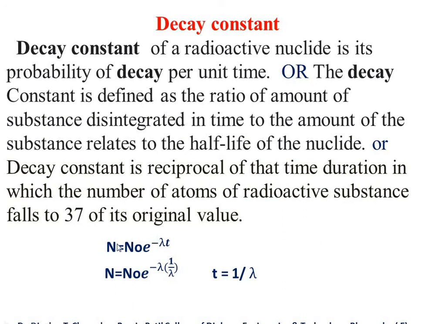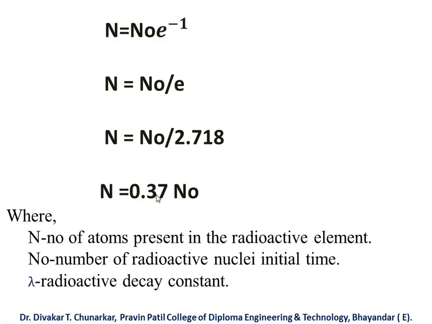So N equal to N0 exponential minus lambda t, and N equal to N0 exponential minus lambda times 1 upon lambda. So lambda gets cancelled and we get N equal to N0 exponential minus 1. So N equal to N0 upon e, because e to the power minus 1 can be written as 1 upon e. So N equal to N0 and the value of e is 2.718. Keeping this in mind, N equal to 0.37 N0.